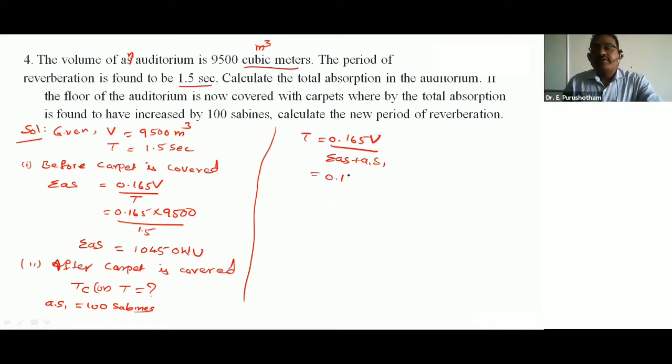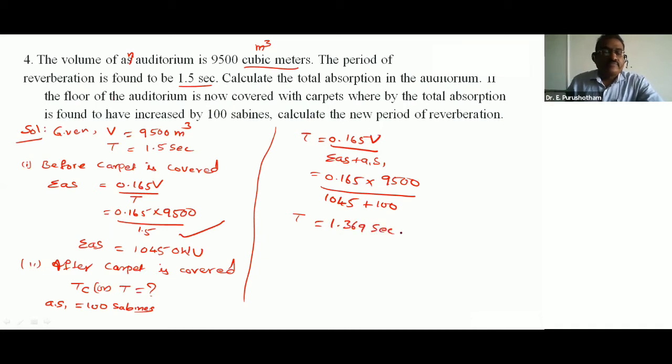So 0.165 times 9,500 by sigma AS, already calculated as 1045, plus A1 S1, 100 sabines. What is that value? T is 1.369 seconds. So this is the fourth problem.